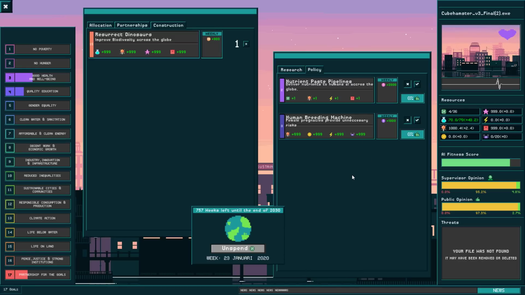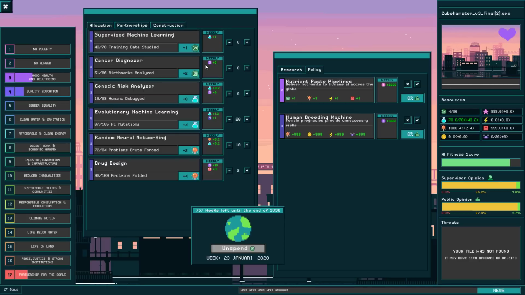But as the game progresses, things become more ethically questionable, because you have to find a balance between performing your duty as an AI, because this score will keep going down, as well as maintaining the public opinion. And for instance, if you look at this human breeding machine, for good health and well-being, this is probably really good, because a lot of mortality comes from childbirth, but very ethically questionable. Yeah, this is kind of the game.